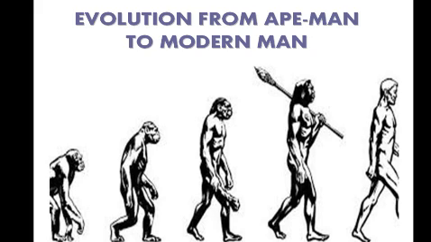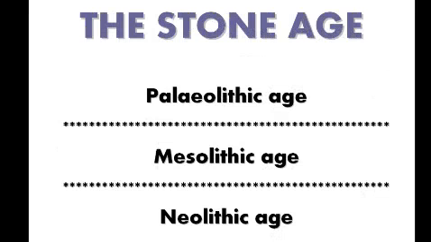He underwent many physical and social changes. Now he resembled modern man, who is called Homo sapiens, and stopped living on trees. Now he needed food to feed himself and some implements to protect himself from wild animals. So he used stones to make weapons. Thus the historians call this period the Stone Age, which is divided into three parts: Paleolithic Age, Mesolithic Age and Neolithic Age. Now we'll study these ages individually.